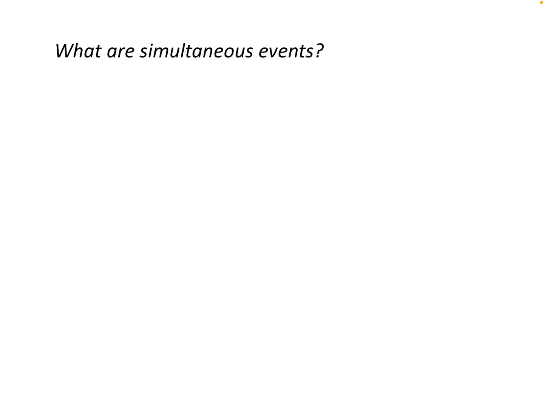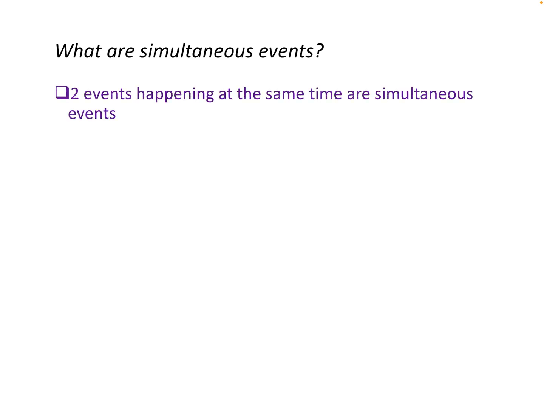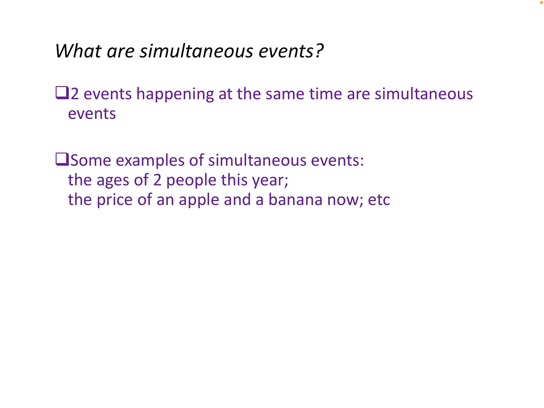Okay, so the question is, what are simultaneous events? If I know what simultaneous events are, I can apply that to equations. Well, two events happening at the same time are simultaneous. So simultaneous means happening at the same time. For example, the ages of two people this year, it's happening within the same year, at the same time, so they are simultaneous events. We could also go to the shop and look at the price of an apple and a banana now. So right this second, what do those two things cost? Those are simultaneous things, they're happening at the exact same time.